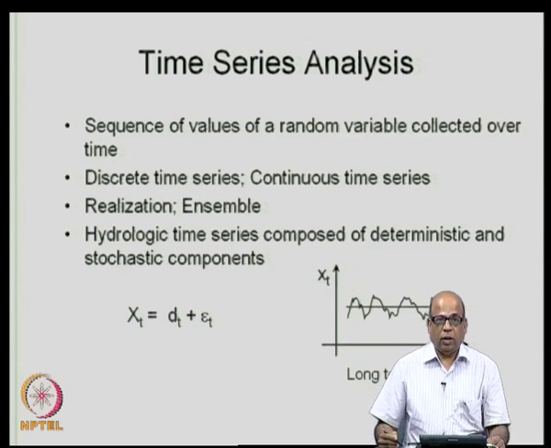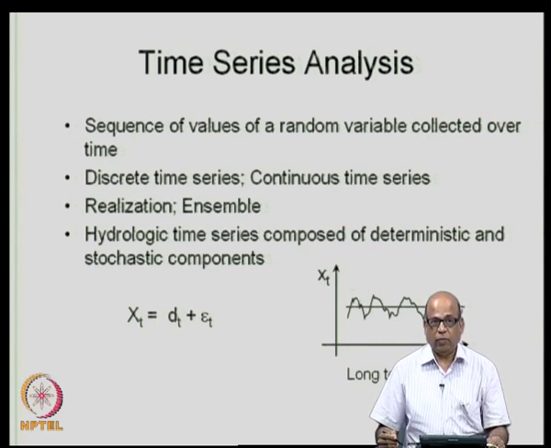So, if you recall, in the last class we first defined what is a time series. As I just mentioned, a sequence of values of a random variable collected over time. Although I must mention that although we keep on emphasizing collection over time, it can also be a space. For example, we may have rainfall sequences across a space.